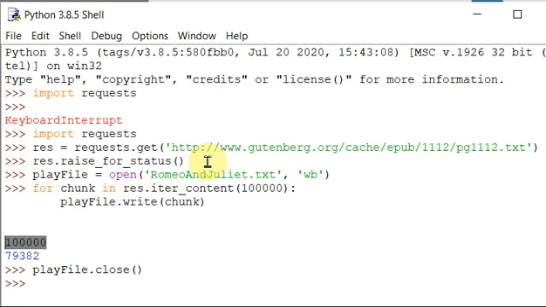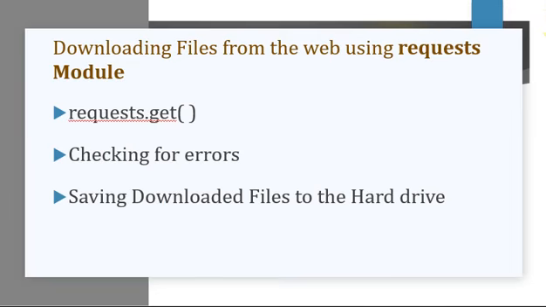If there is an error, then an error will be raised. In this case, it is successfully downloaded. Then you open that file in write binary mode. Then you use a for loop and pass how many bytes you want at a time using the iter_content method. So this is all there is in the request module. I hope I'm clear with these two modules.